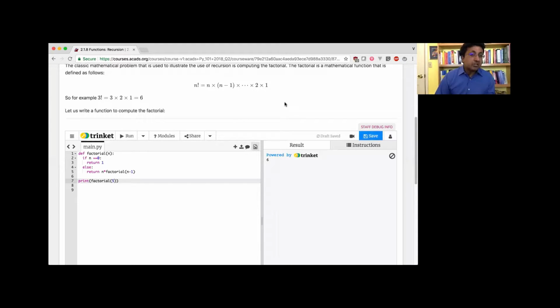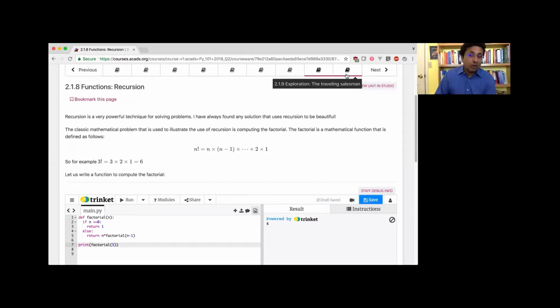Which is functions can call themselves. And I want a placeholder here. If you remember only this much, that functions can call themselves, that's enough. And then the second thing is that we can use this as a technique to solve big problems by breaking them into smaller and smaller subsets. So it can become a very powerful way of solving problems. And I'll solve this for you another time.